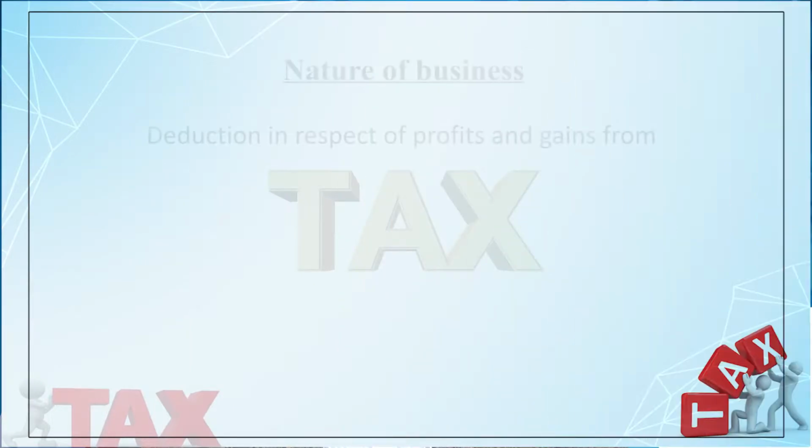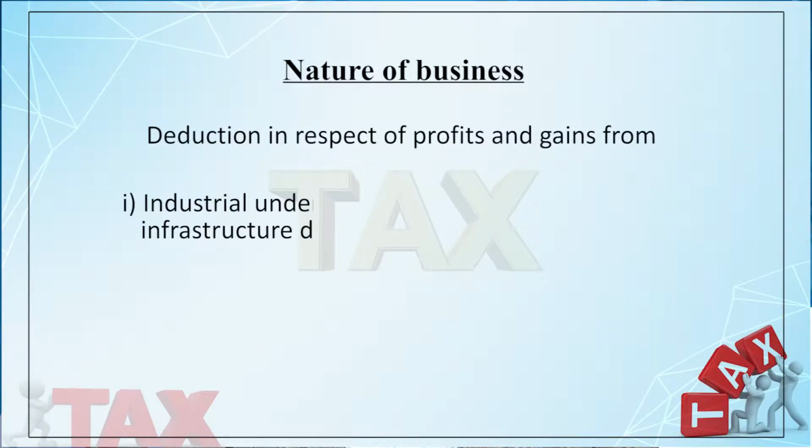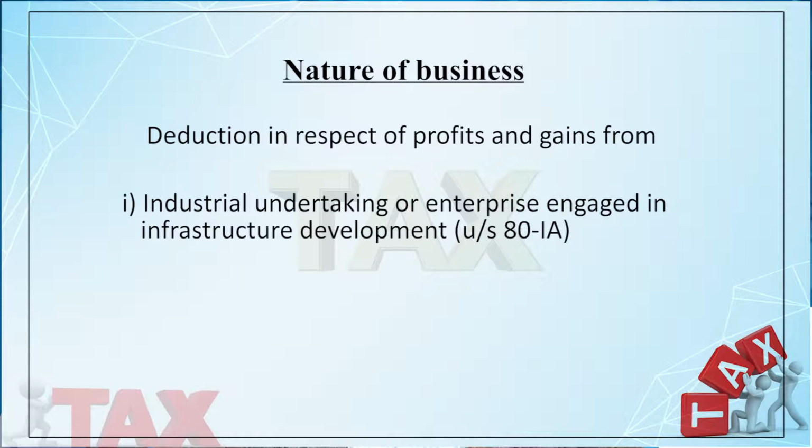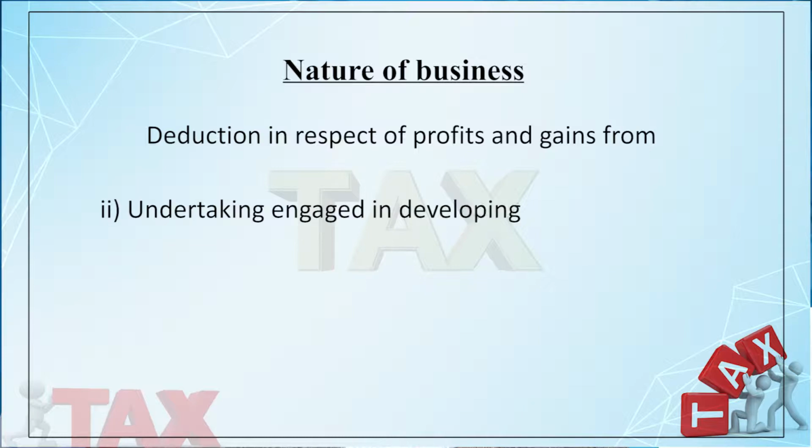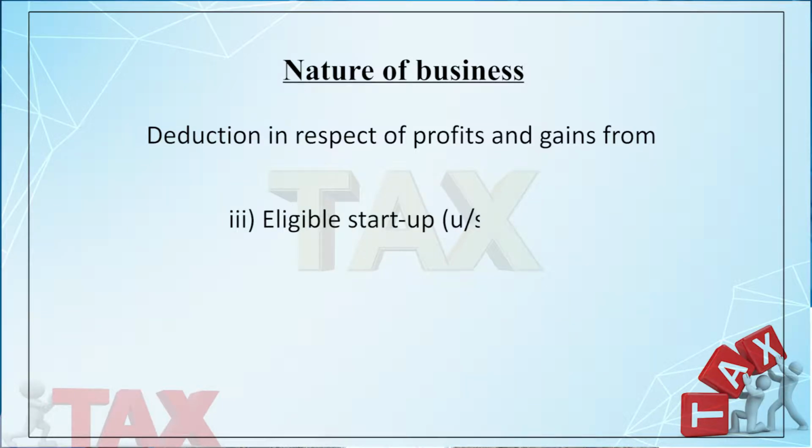Here, I am going to identify certain provisions like the industrial undertaking or enterprise engaged in infrastructure as per Section 80IA. Section 80IAB is meant for undertaking or enterprise engaged in developing special economic zone. 80IAC has been inserted for deduction in respect of eligible startups.